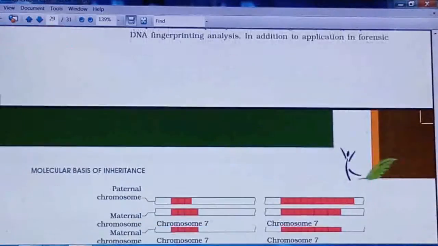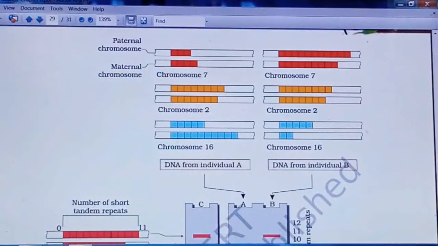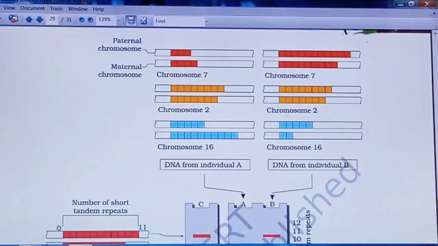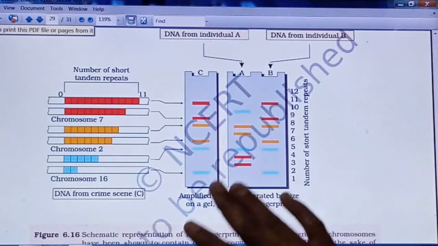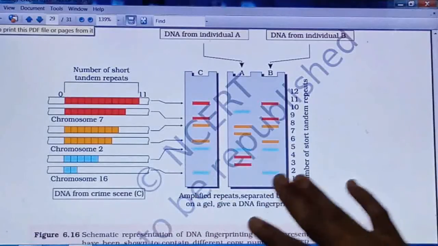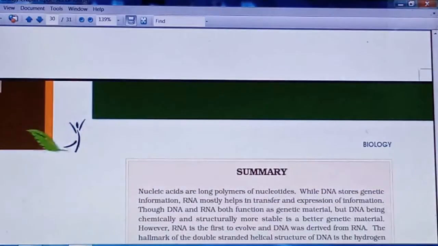Then the next point is applications of DNA fingerprinting. This is the diagram given, so you can prepare based on this diagram. Drawing may not be asked, but some application based diagram questions will be asked based on such diagrams, right? So prepare this chapter very well.